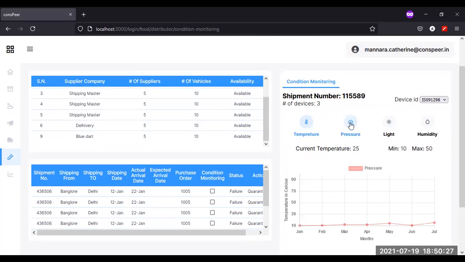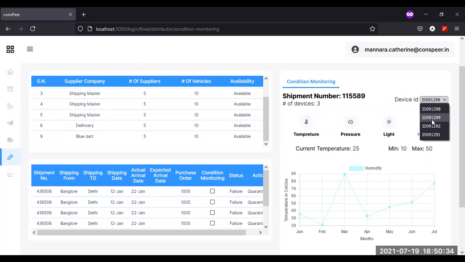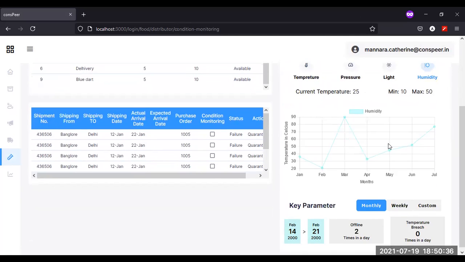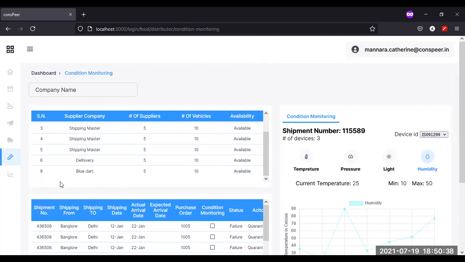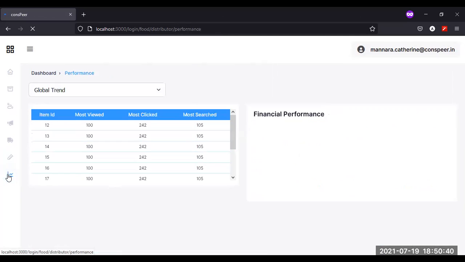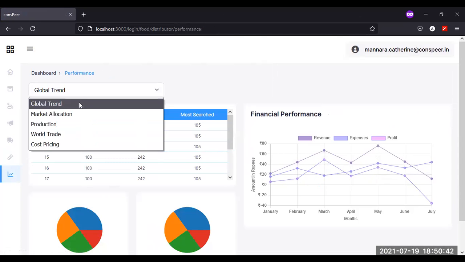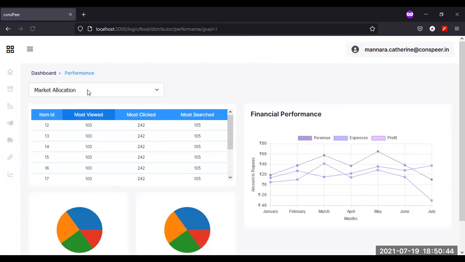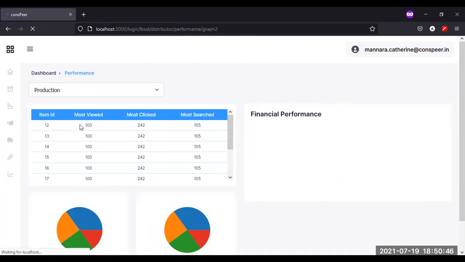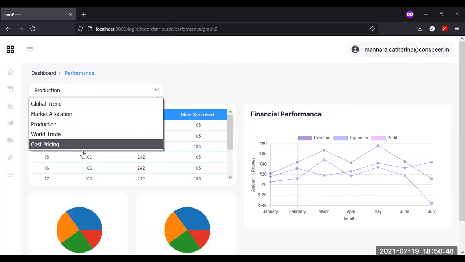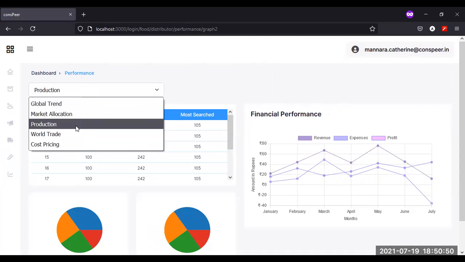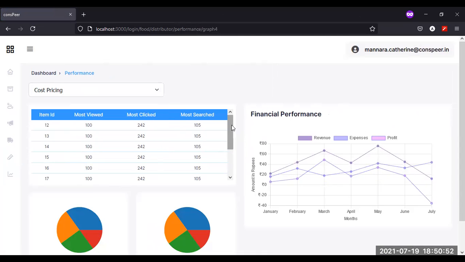So what is happening is temperature, pressure, humidity. So here we get 5G sensor tracking. So these are done by sensors, so in Internet of Things. And then this is a graph where you could have trending based on global market, production, cost, pricing. So we have multiple filters. So this is the overall story for the distributor.